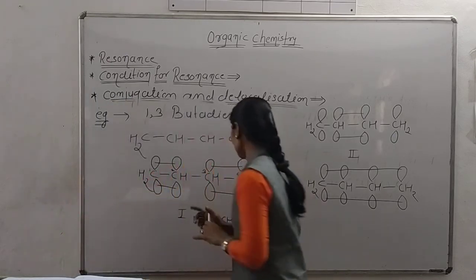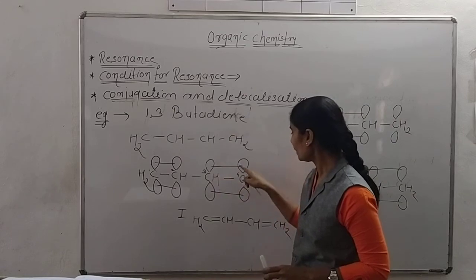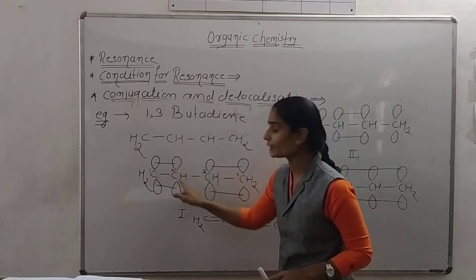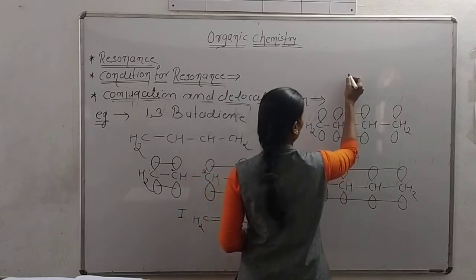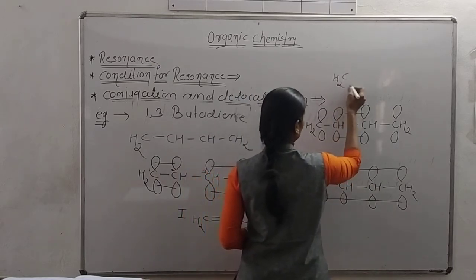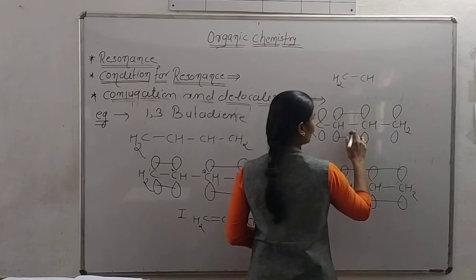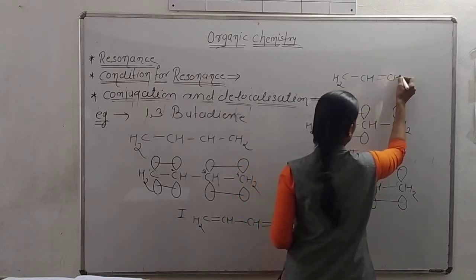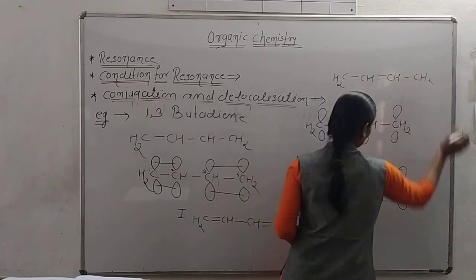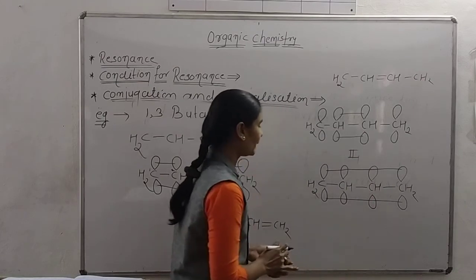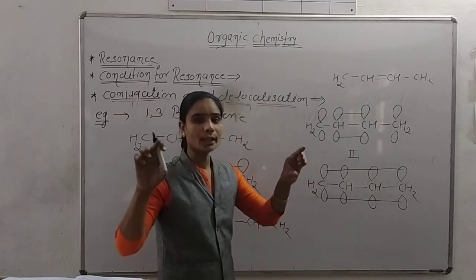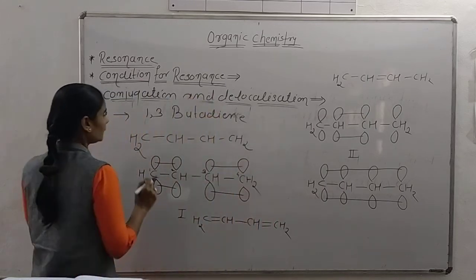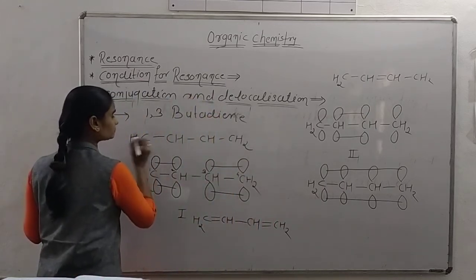That's why these 2 carbons have a double bond and these 2 carbons have a double bond. And when we draw the other structure, we get CH2 single bond CH, double bond CH, again single bond CH2, and this is the delocalization of electrons over the molecule. So this is the original molecule.